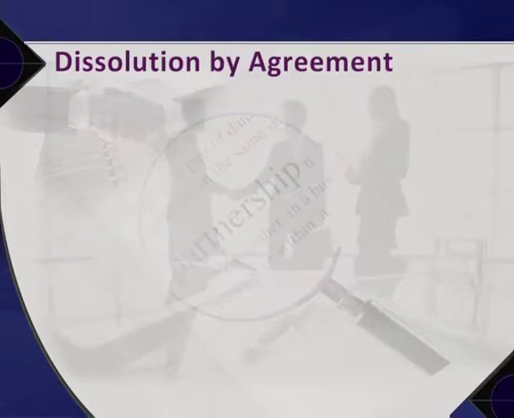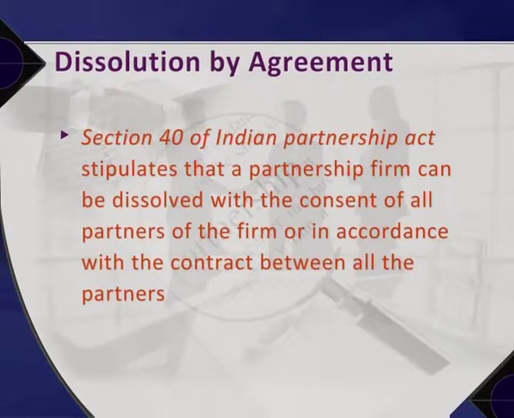Now, what does dissolution by agreement mean? Section 40 of the Indian Partnership Act stipulates that a partnership firm can be dissolved with the consent of all the partners of the firm or in accordance with the contract between all partners.